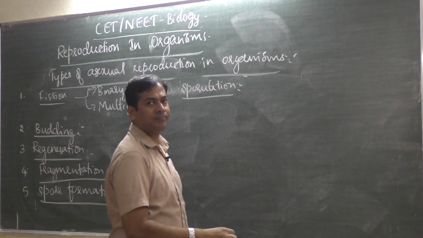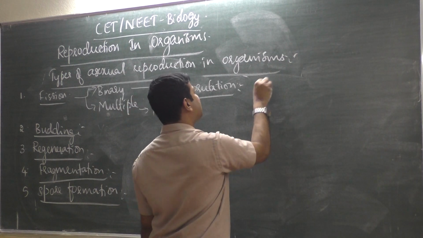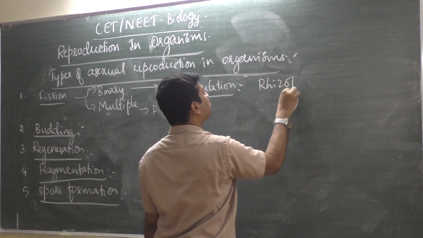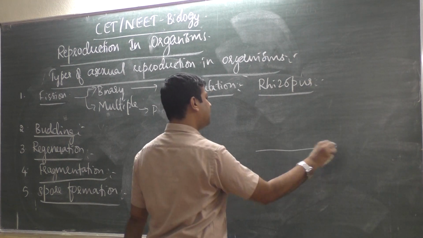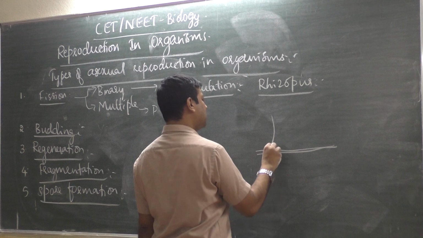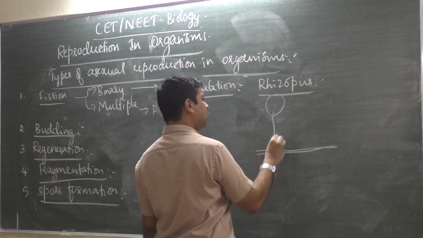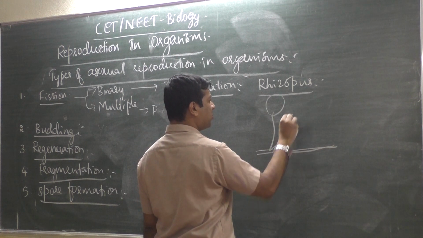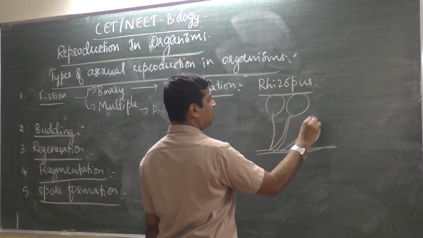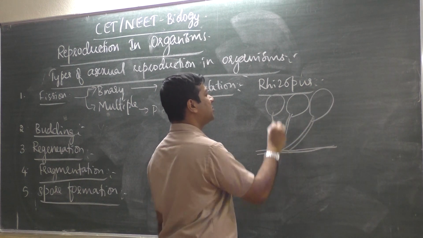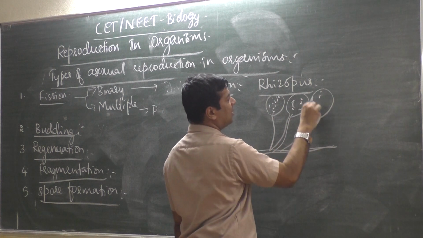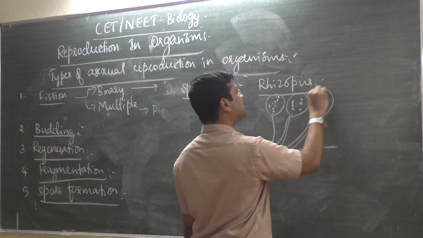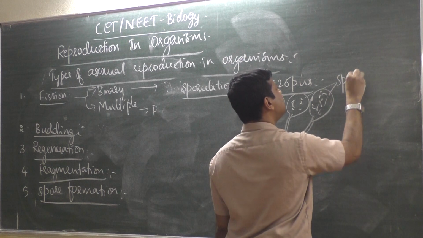If you see bread mold, that is Rhizopus, we generally say it grows on bread and produces thread like structures, then it produces a balloon like, bulbous structure. And this bulbous structure is called sporangium.